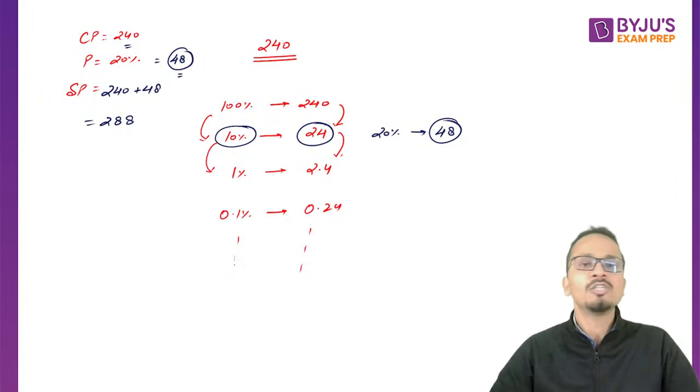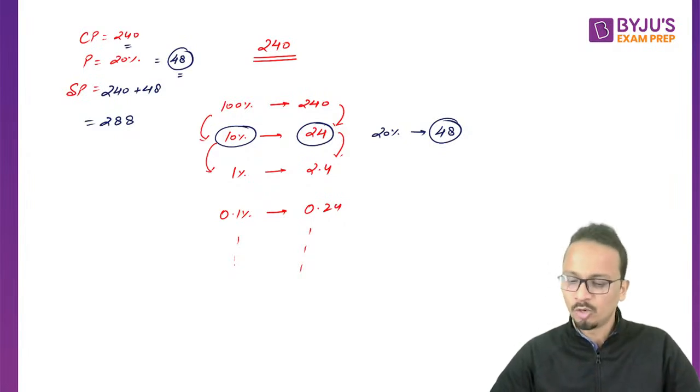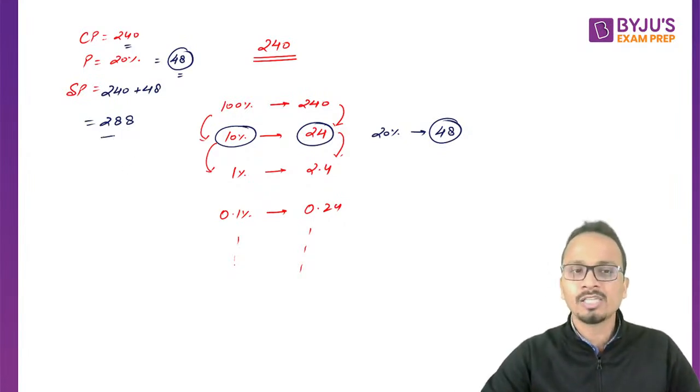But you can find the answer to such questions without using a calculator and in a much faster way.